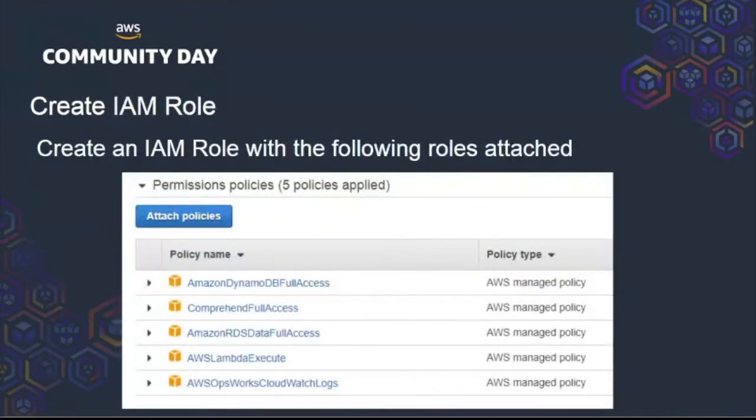So once your AWS account is up, you need to create an IAM role. For this role, you need to attach 5 policies, or 4 if necessary is enough. These are the services we are going to be interacting with in the solution part. So we need DynamoDB full access, Comprehend for sentiment analysis, Lambda execute for executing our Lambda function, and CloudWatch logs to see the logs of the Lambda function, and so on. RDS data full access is optional, but I would say we had included it in this policy here.